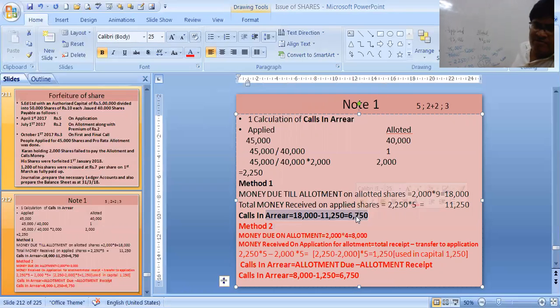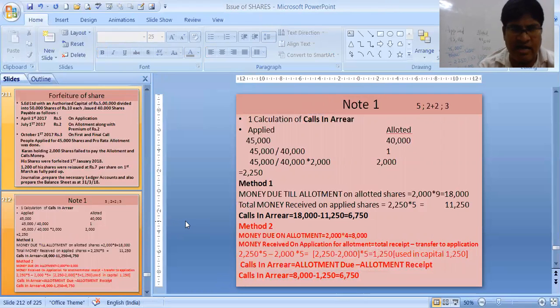This 1250 was the extra money which you have received at the time of application. That is seen over here. This 1250 has only been transferred to share allotment. Your call arrears we can find out by one more method. Allotment due was 8,000 minus 1250 already received, 6750. Both the methods are shown.